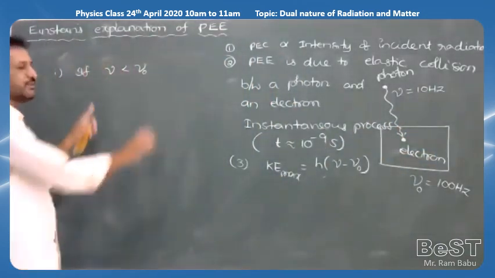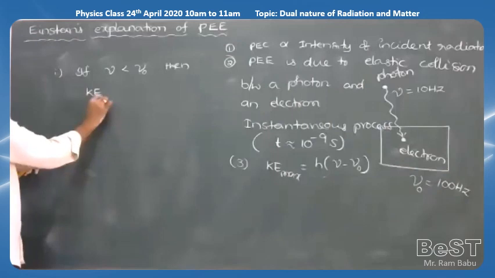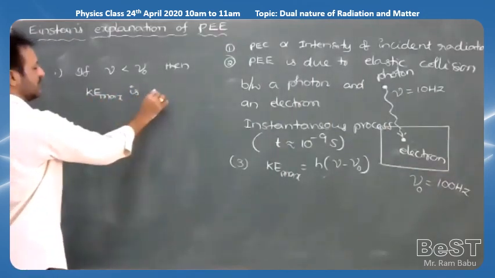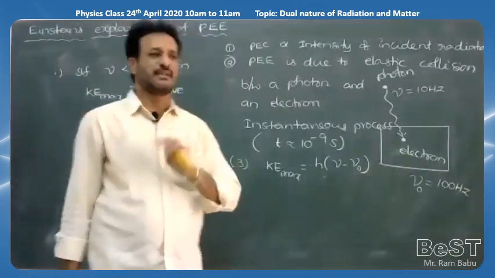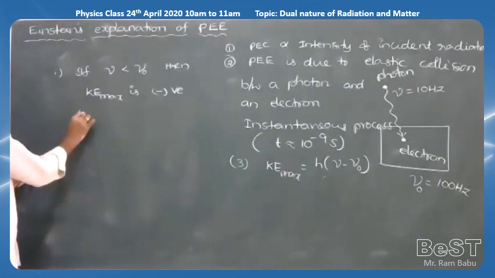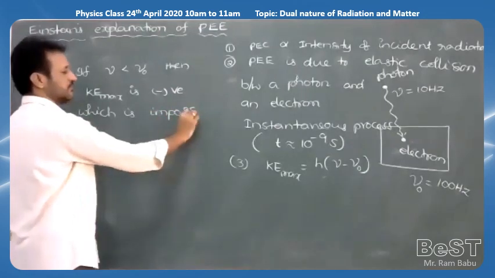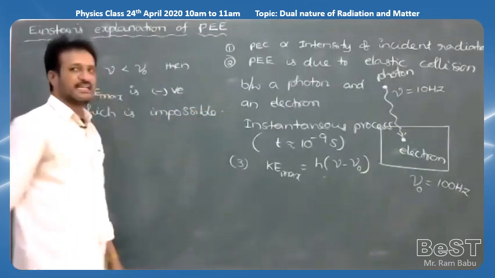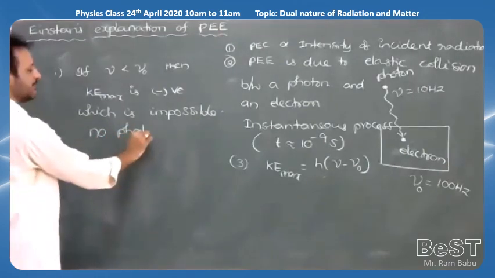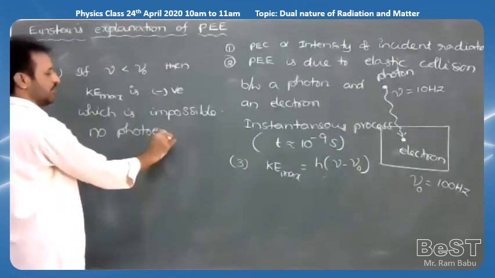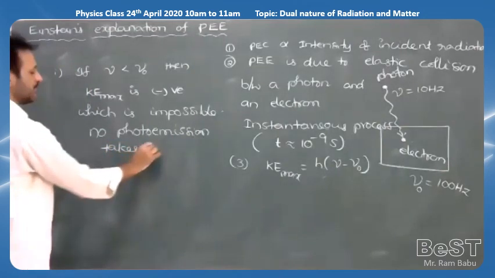If nu is less than nu naught, then KE maximum is negative. KE maximum negative means the speed of the electron is also negative, which is impossible. Hence, no photo emission takes place, or no photoelectrons are emitted from the metal surface.